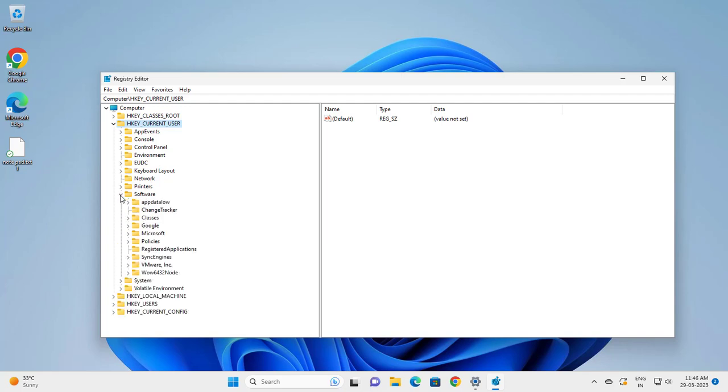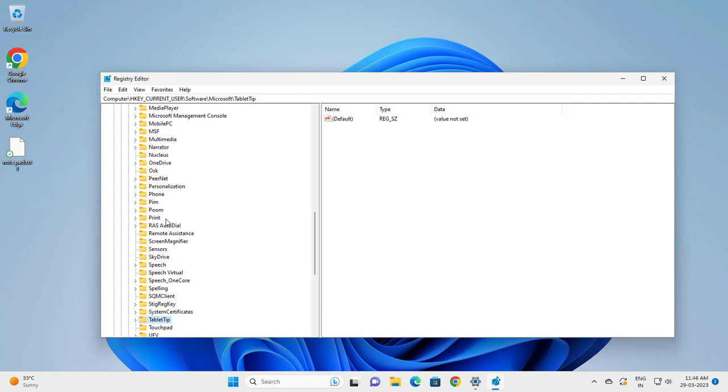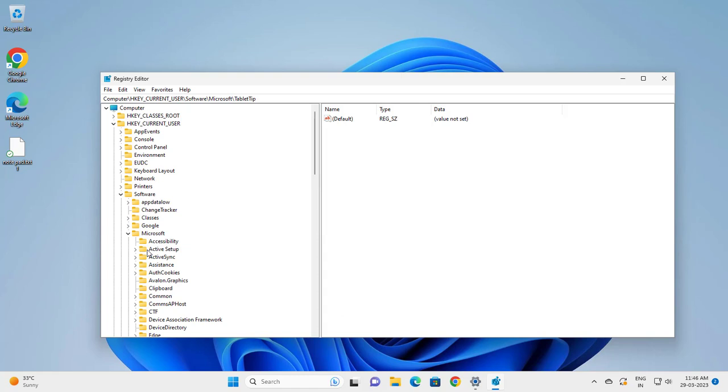Software, and Microsoft. Here you need to search for Terminal: click on anything and type T. If you don't have Terminal Server Client, you need to create it.